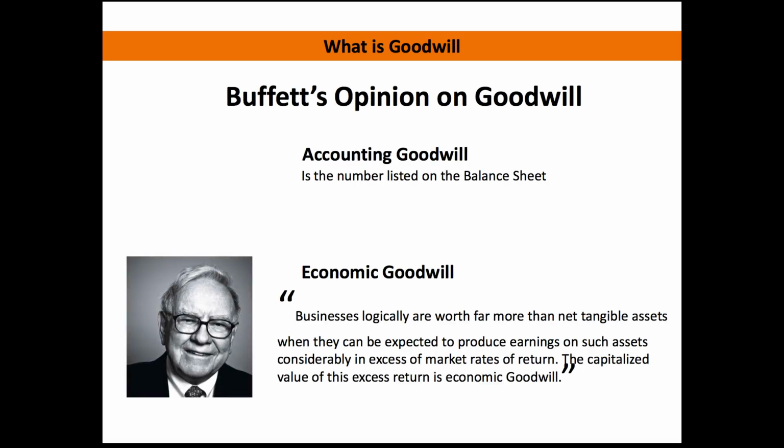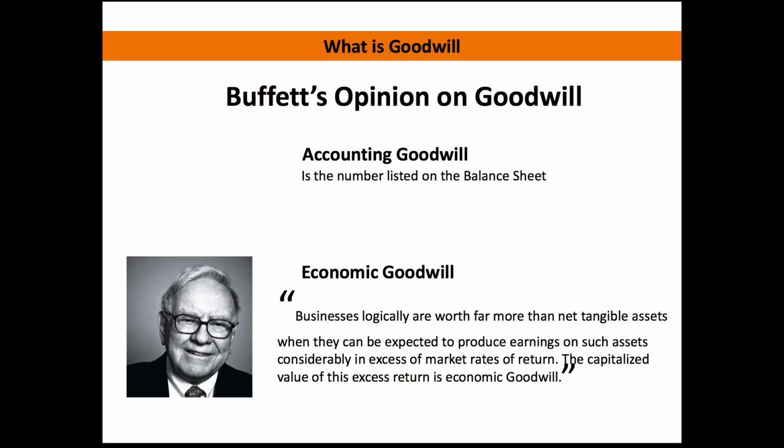Okay, so let's turn to our friend Buffett here and see what his opinion is on goodwill. His opinion of accounting goodwill, which I just described, is that it's nothing more than a number listed on the balance sheet. He doesn't place much value in what you see on the balance sheet as far as that number listed under goodwill. And he definitely didn't place a lot of value prior to 2001 when you had to amortize that amount. So what he likes to distinguish is between accounting goodwill and economic goodwill. Here's his definition of economic goodwill.